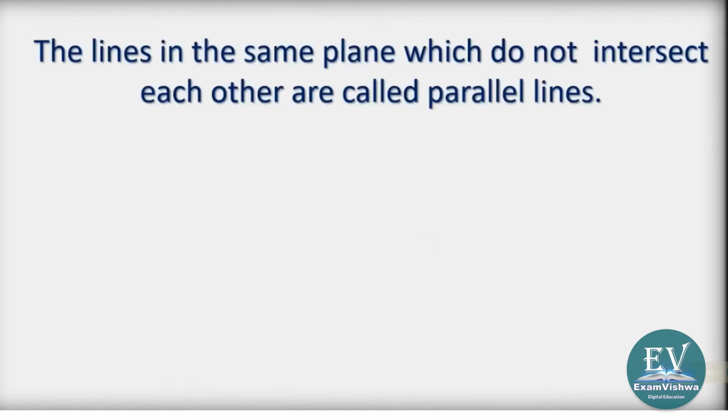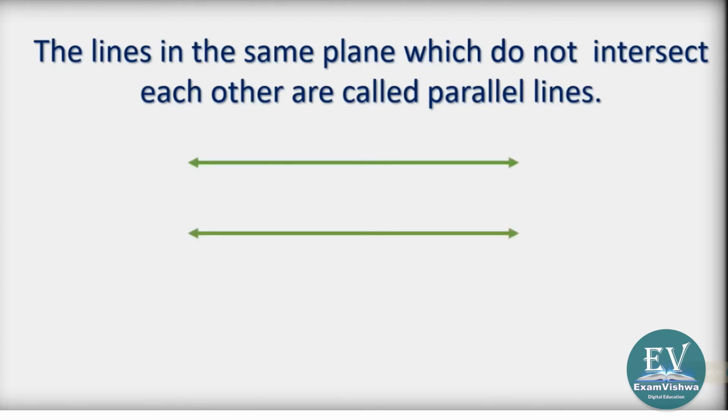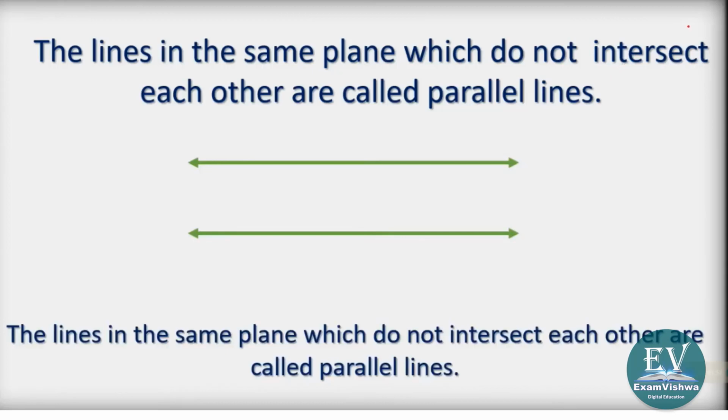Please try to understand the concept very clearly. The concept is that if there are two lines which will never intersect. What is meant by intersect? Intersect means meet. Never meeting, never coinciding lines. If there are a set of lines, we call them as parallel lines.